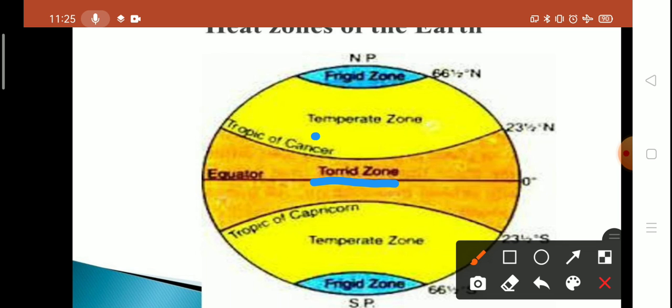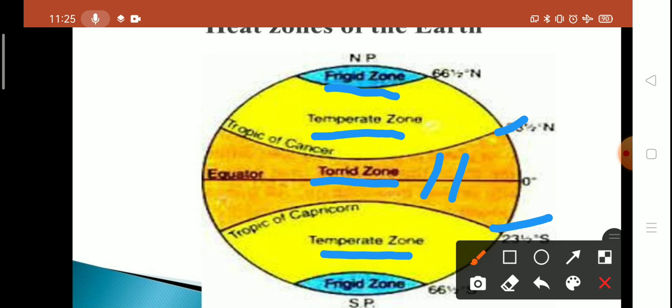Torrid zone is located between the equator and the Tropic of Cancer, at 23.5 degrees. So the torrid zone is located between the Tropic of Cancer and the equator.